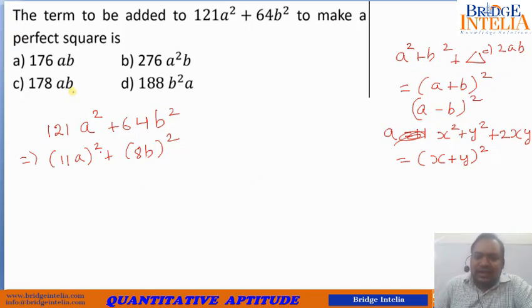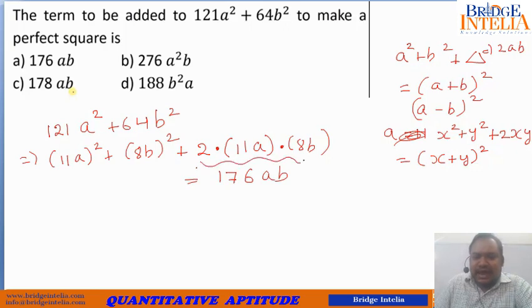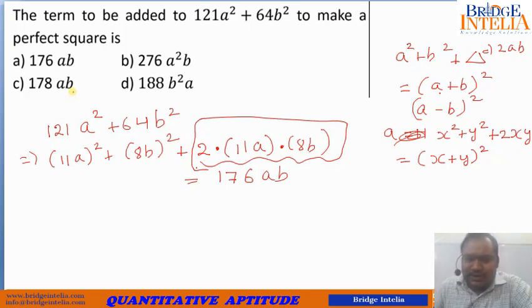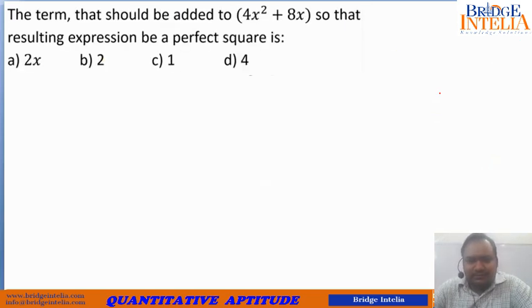So this is the real meaning of the question. We already have x square plus y square. We simply need to add 2 times xy to make it a perfect square. So what would that actually be? We need to add 2 times 11a into 8b. So 2 into 11 is 22, and 22 into 8 is 176ab. So this needs to be added. Unless you add that, it's not going to take the shape of a plus b whole square. So now let's move further.